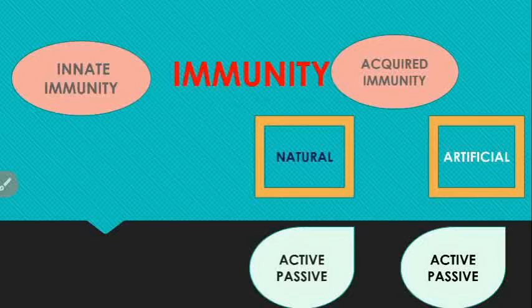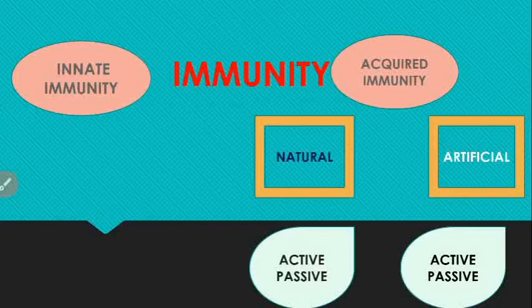Then artificial immunity means we provide the antigen from the outside, like in vaccination. We provide a live or killed vaccine from the outside, so our body produces the antibody against it. And artificial passive immunity includes the administration of ready-made immunoglobulins and antisera.